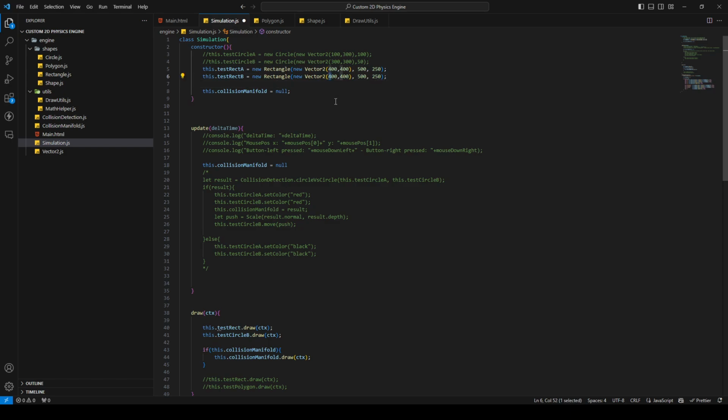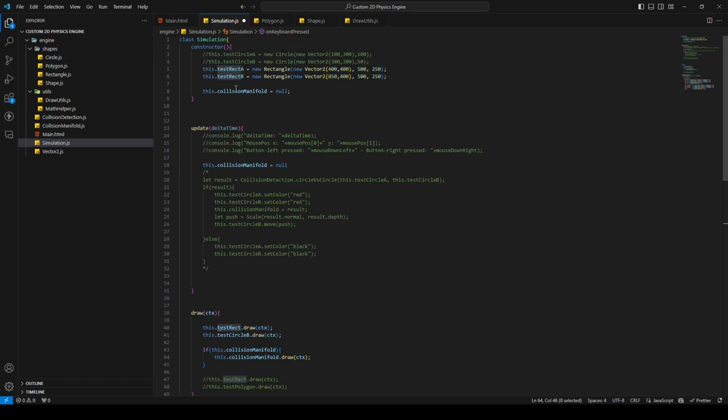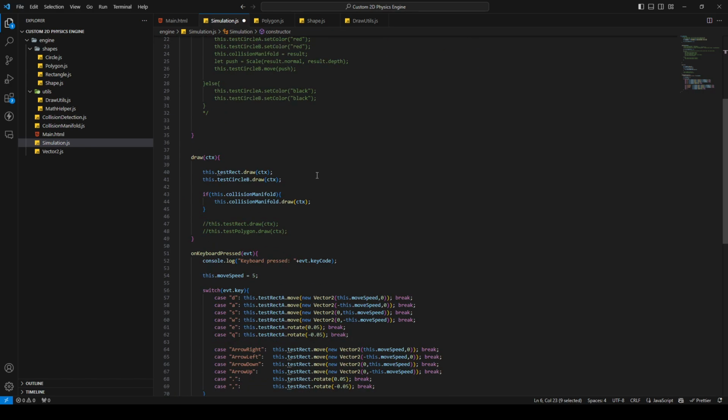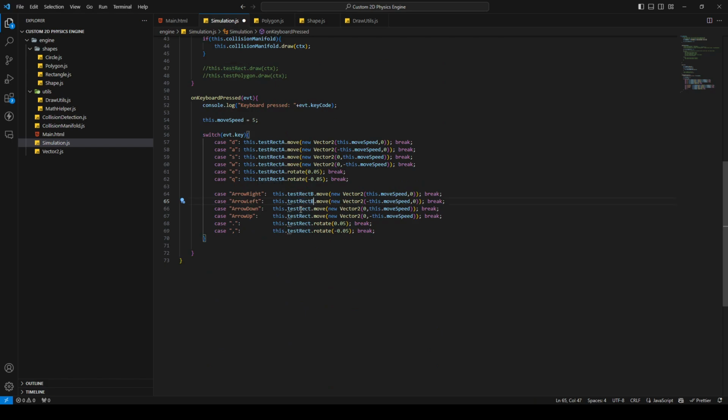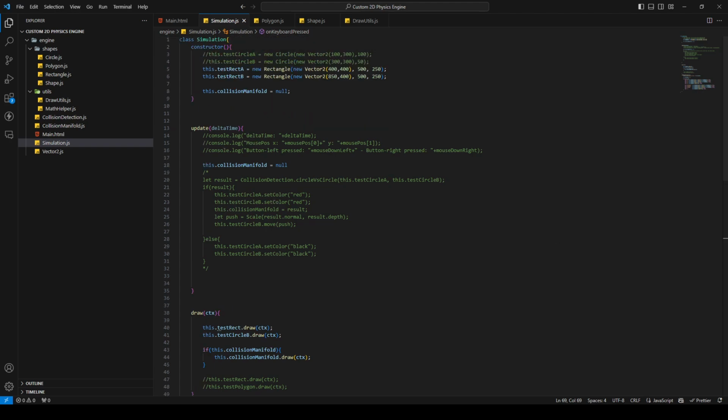I'm just gonna move the other one, let's say 850 pixels to the right. And then, of course, we need to change everything here. Luckily, that's pretty easy to do. There we go. And now we should have only rectangles.